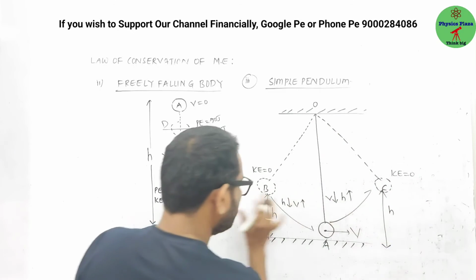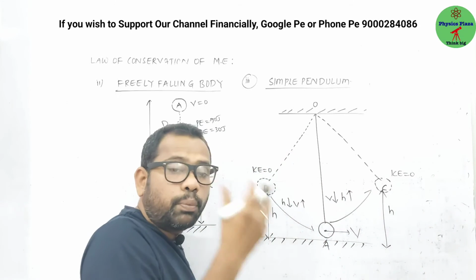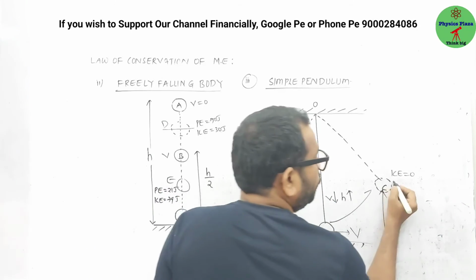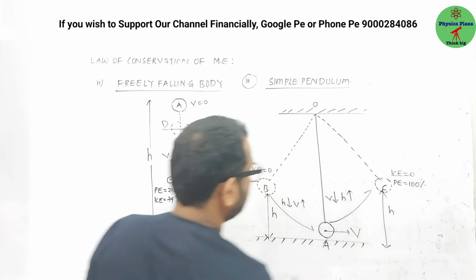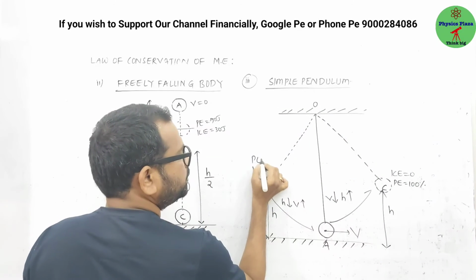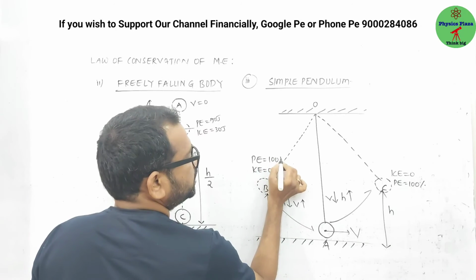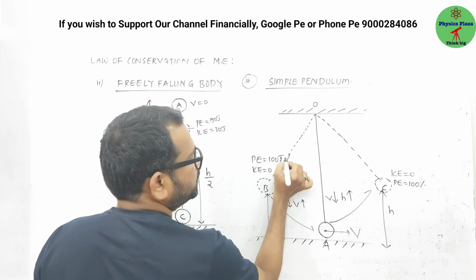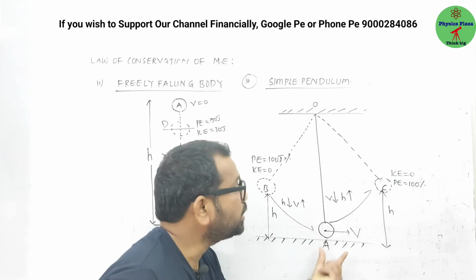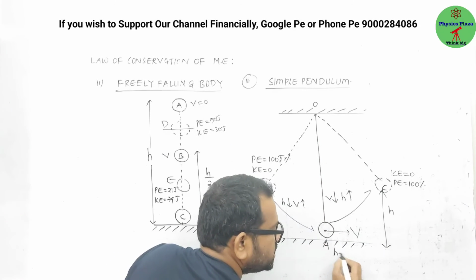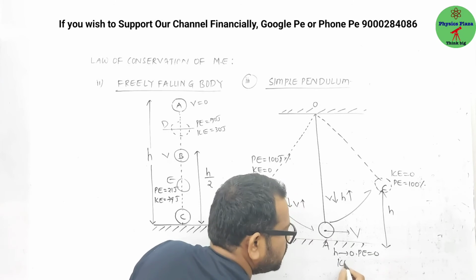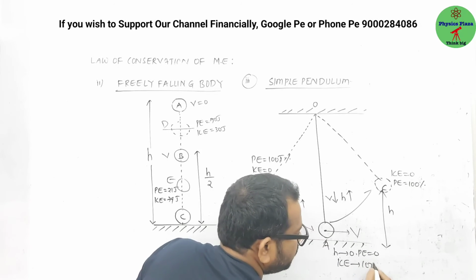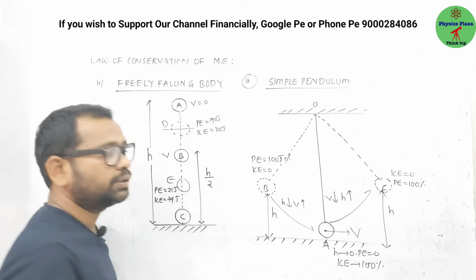So at the extreme ends, whatever energy the bob of the pendulum has is only in the form of potential energy, 100% potential energy. Here also 100% potential energy only. 100 joules or 100%. But at the mean position, height is 0, so potential energy is 0. Only here the body has energy in the form of kinetic energy only.